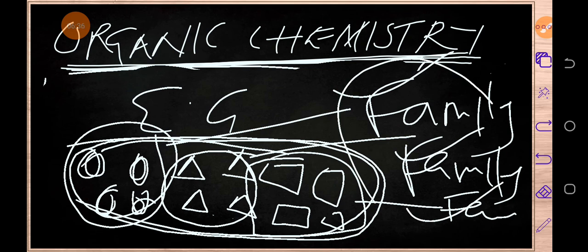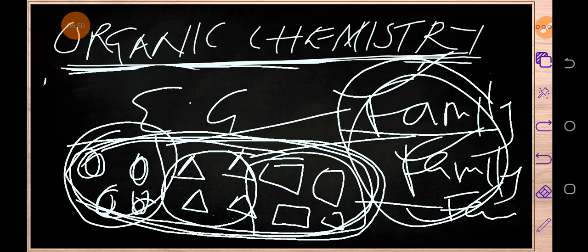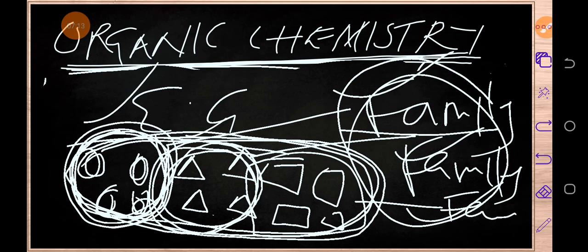But all these families, the members which are in these families are what? Organic compounds. I hope you are getting the point. So all these are organic compounds. But since there are some which resemble each other, we are going to group them, or put those in one group or in one family. Also, we have these which resemble each other. We are going to put them in another family. So we've got two families. We've got this family and this family.